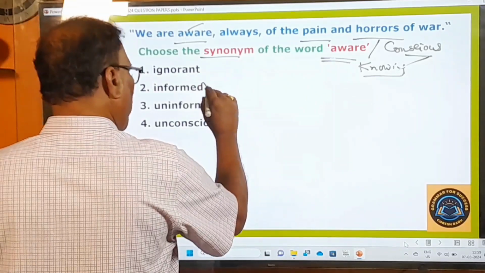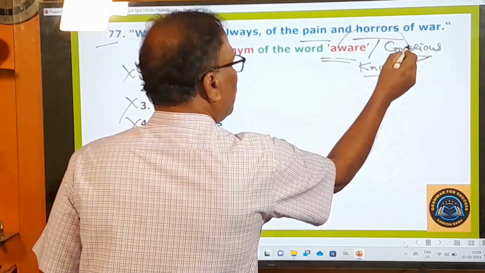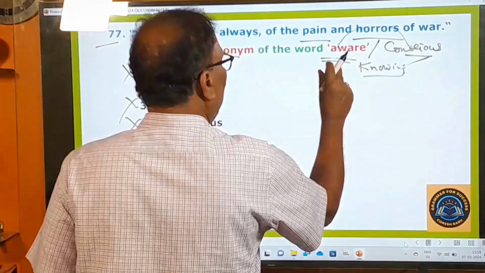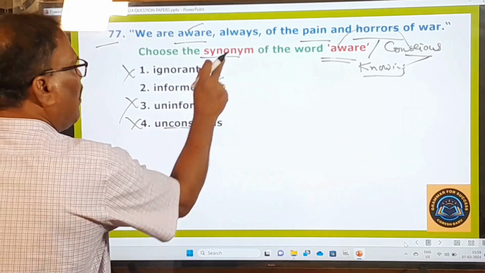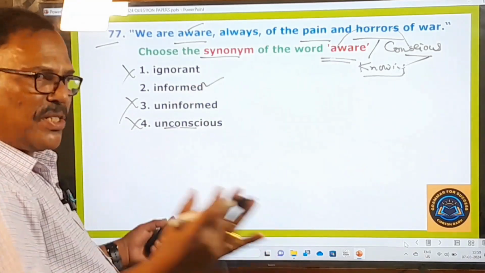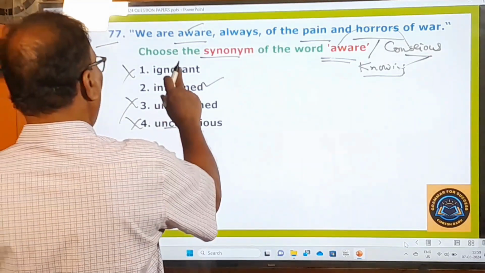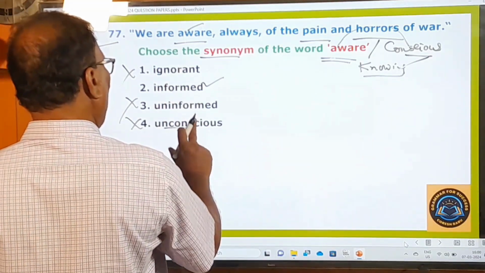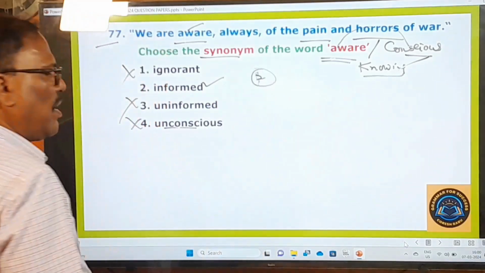Aware means informed, that's correct. Uninformed, wrong. Unconscious, wrong. Aware means conscious, but unconscious is the opposite, that's why it is wrong. Aware means I am aware of this, I am informed of this, I am conscious of this, I know this. So ignorant, uninformed, and unconscious are wrong. Only informed is the right one. So the second one is going to be your answer.